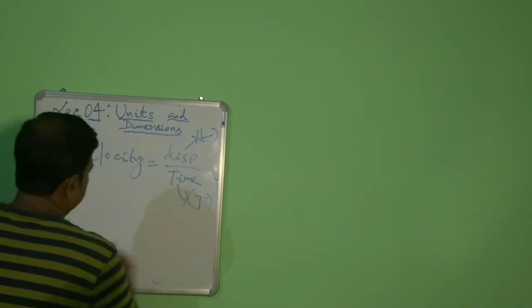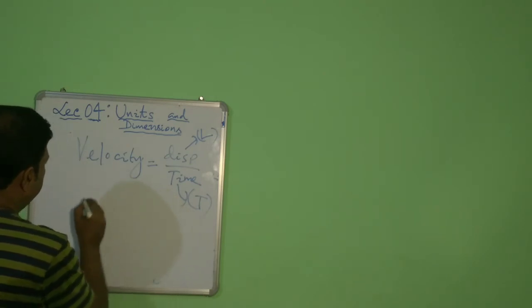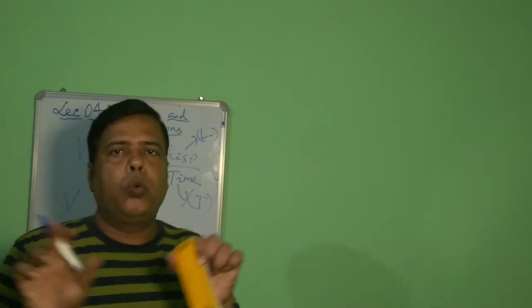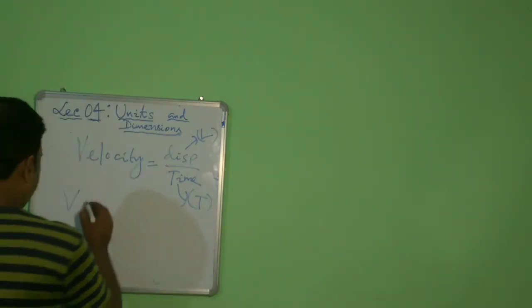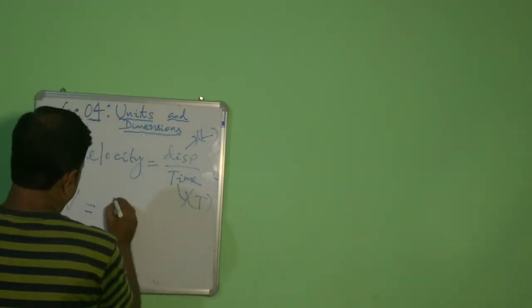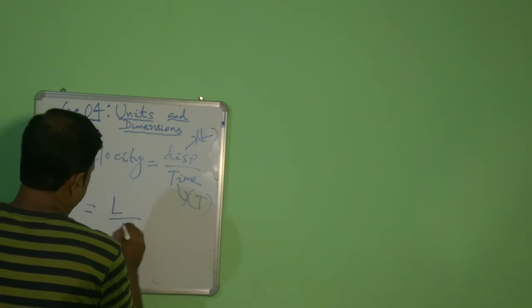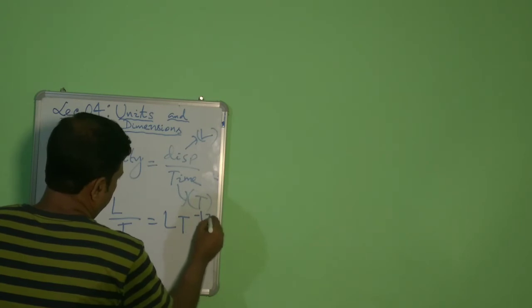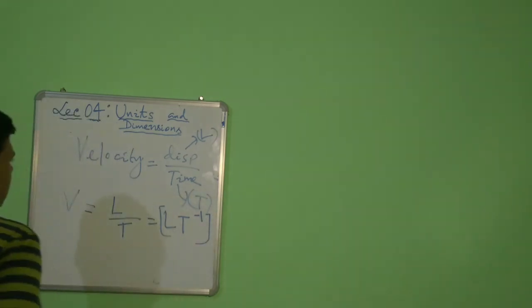So velocity is displacement upon time. So length upon time. So what will be its dimension? Dimension is always written under a square bracket. So its dimensions will be length upon time, which can be better written as L T to the power minus 1.